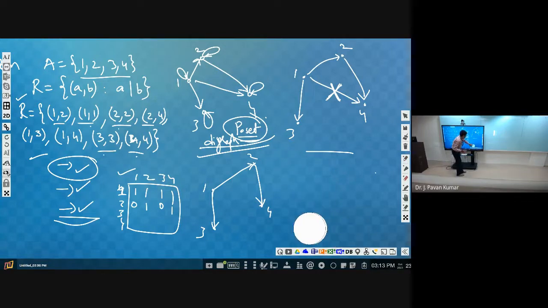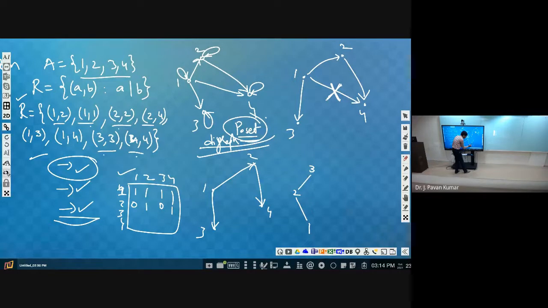Now we have to maintain levels. Instead of arrows, we will keep levels. Let us consider we start from 1. Then 1 is related to 2, so 2 must be in the next level, isn't it? Next, you consider 3. Where should we keep 3? Suppose you keep 3 here, can we have a relationship from 2 to 3? Are we having any directed edge from 2 to 3? No, sir. So can we keep a 2 to 3 edge?